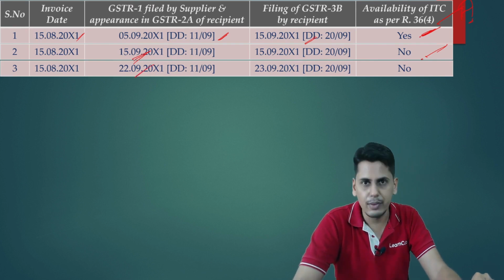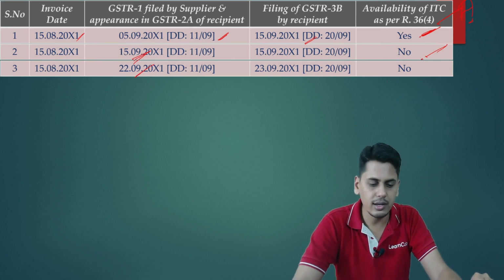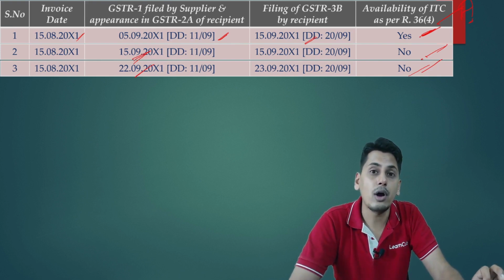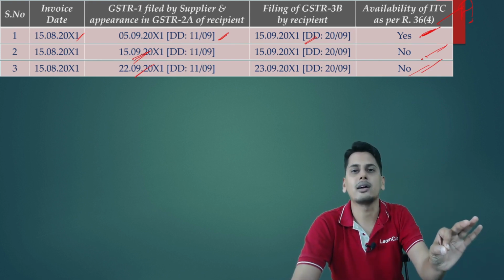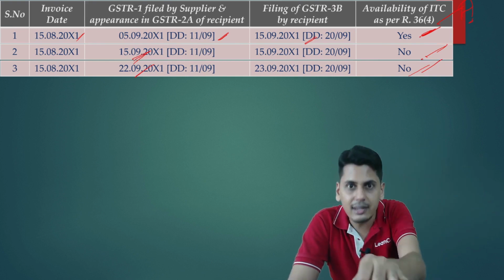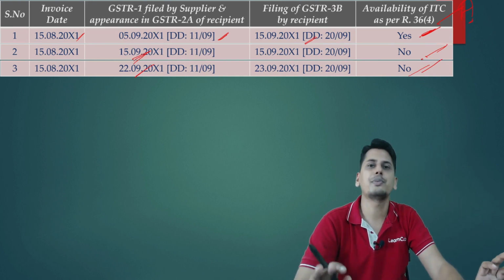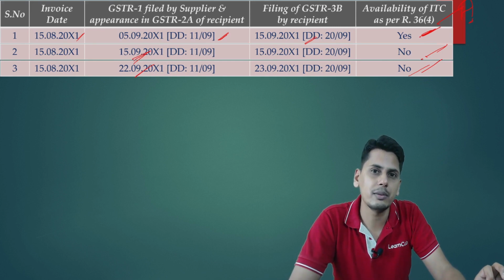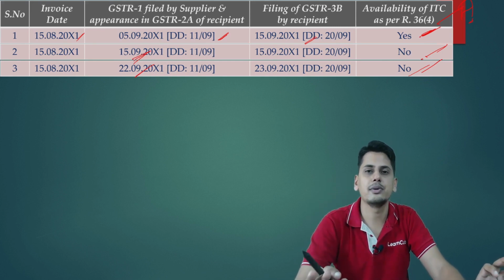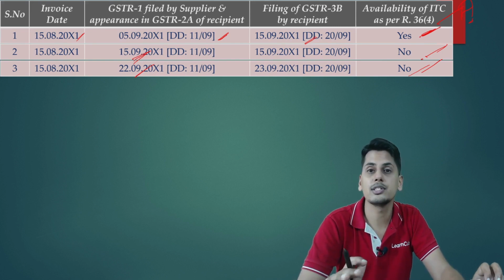22nd September it is being filed. So obviously beyond the due date, as per 36 sub rule 4, read along with the circular, I am not in a position to take this full credit, although appearing in my 2A before I filed the 3B, but still it is filed after the due date of GSTR 1. For this particular tax period, I will not be in a position to take this credit for the tax period August. I will not be in a position to take full credit.